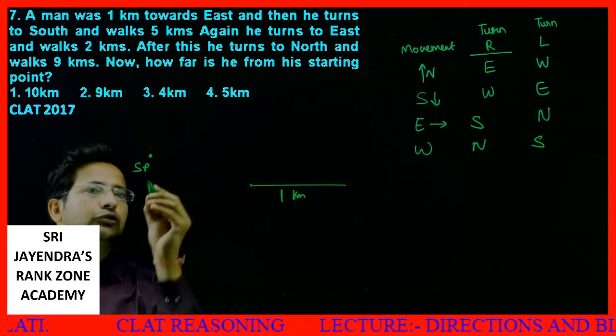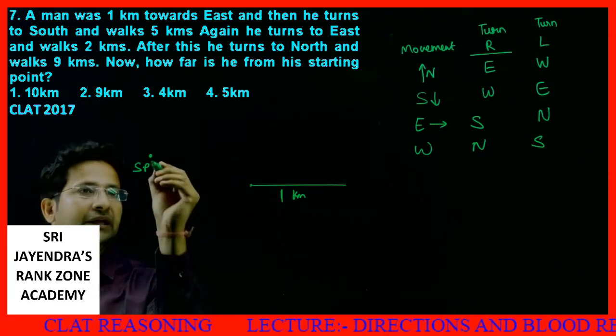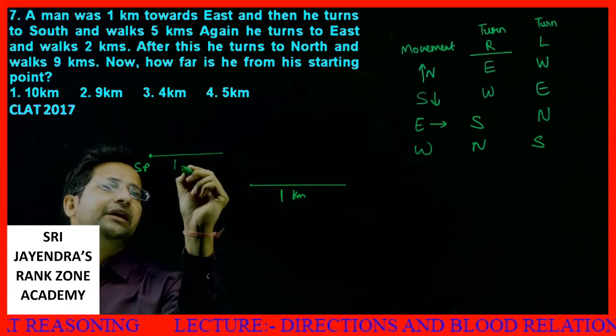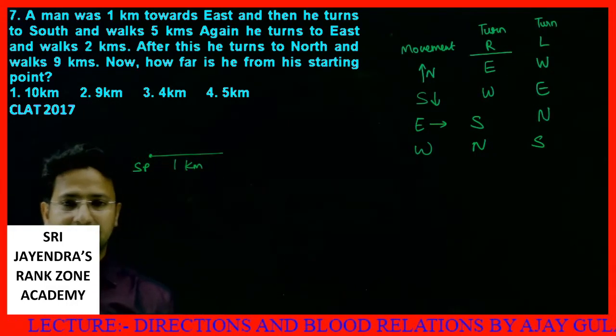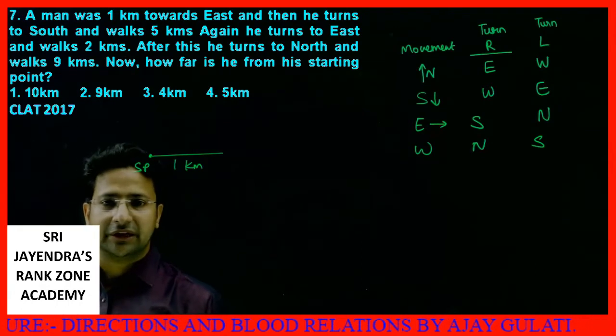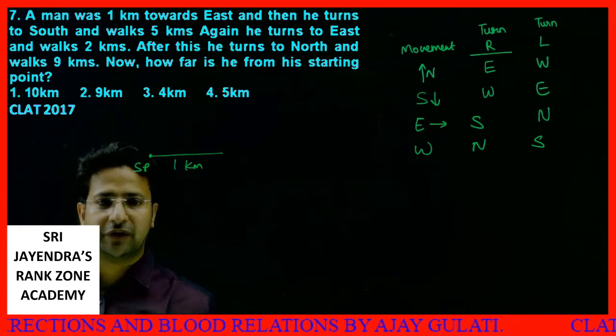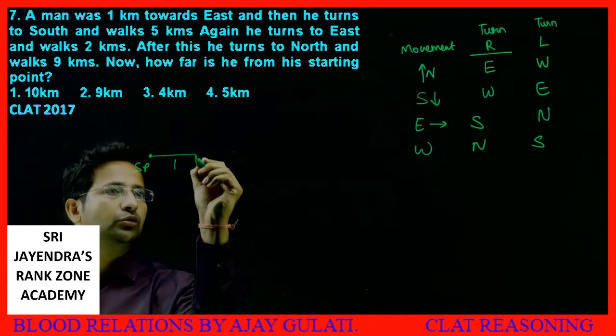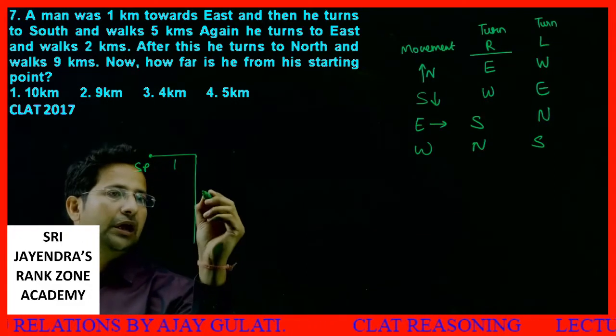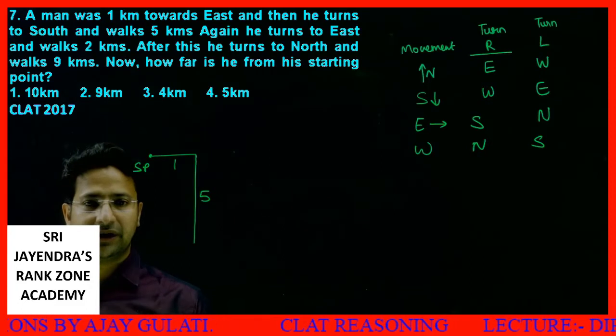A man walks 1 kilometer towards east like this. Then he turns to south and walks 5 kilometers.